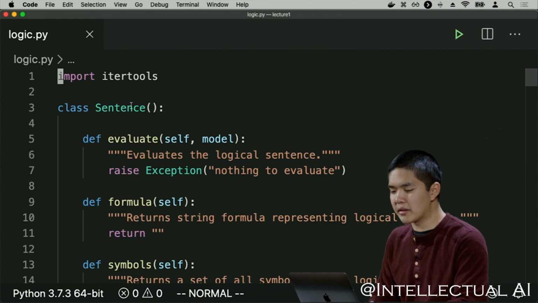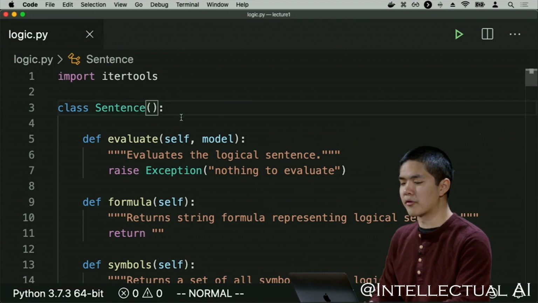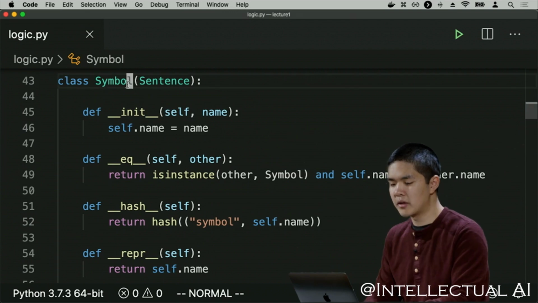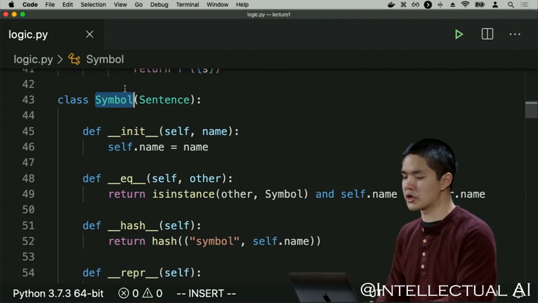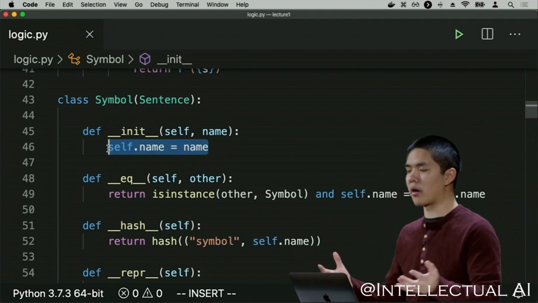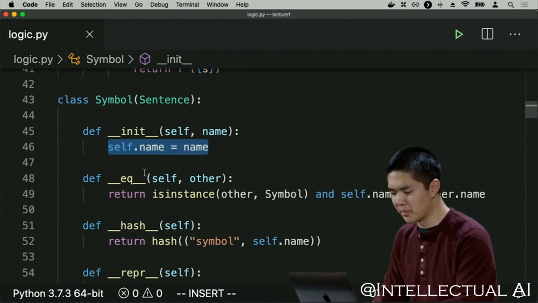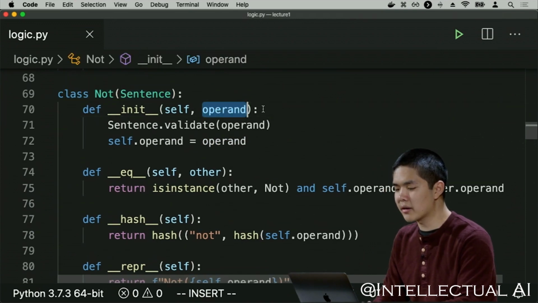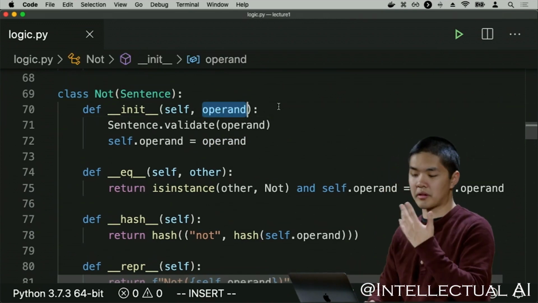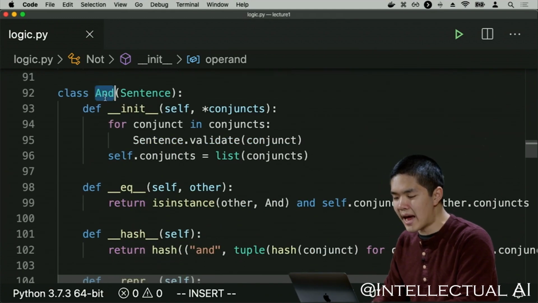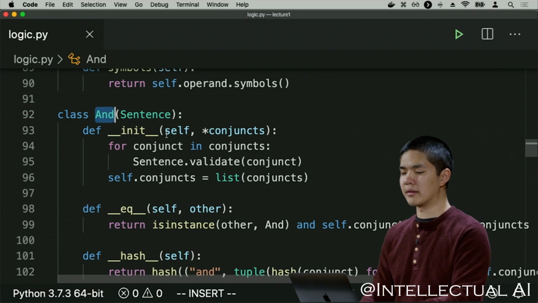But the important thing is that we have one class for every type of logical symbol or connective that we might have. So we just have one class for logical symbols, for example, where every symbol is going to represent and store some name for that particular symbol. And we also have a class for not that takes an operand. So we might say not one symbol to say something is not true or some other sentence is not true. We have one for and, one for or, so on and so forth.